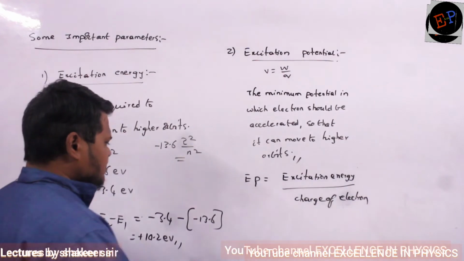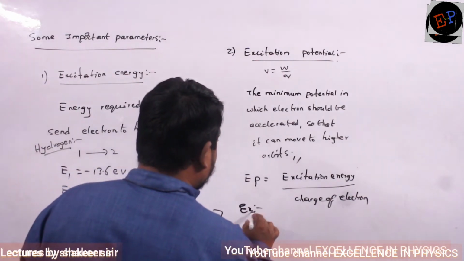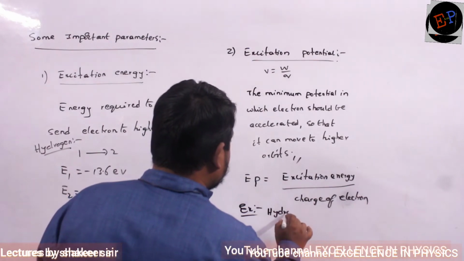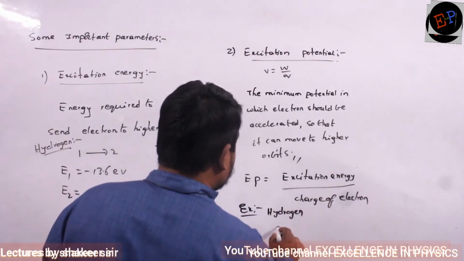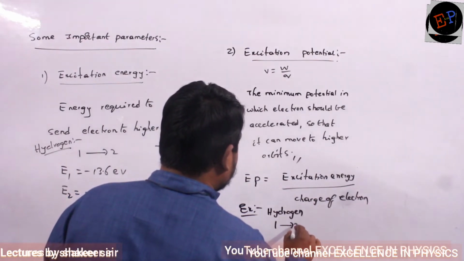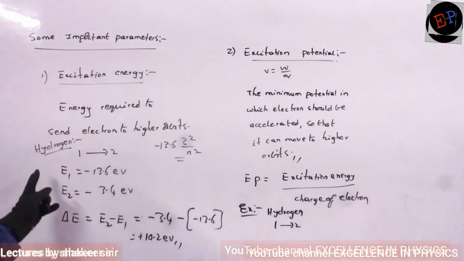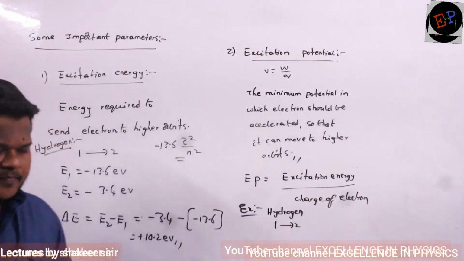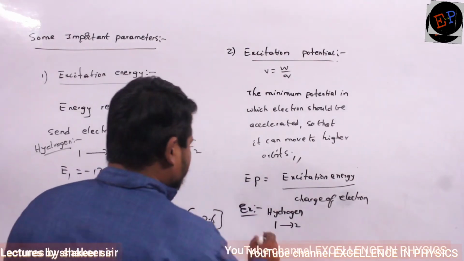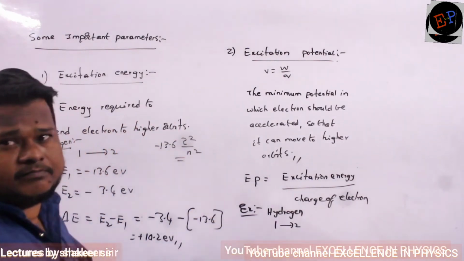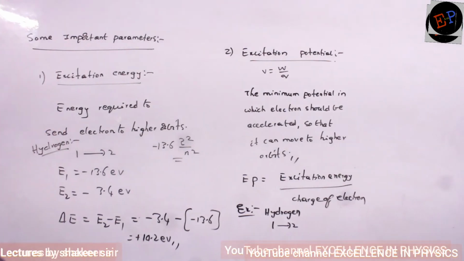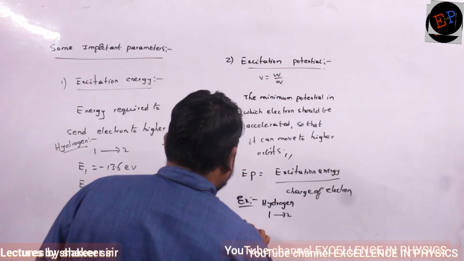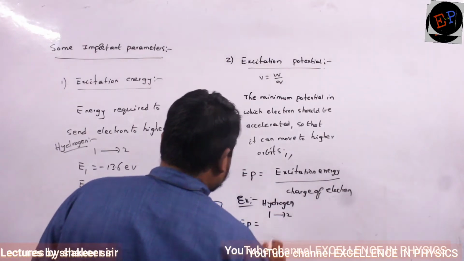See, let us take this example. In hydrogen atom, electron wants to travel from first orbit to second orbit. Same condition. Okay, listen carefully. So excitation potential, how can I calculate?